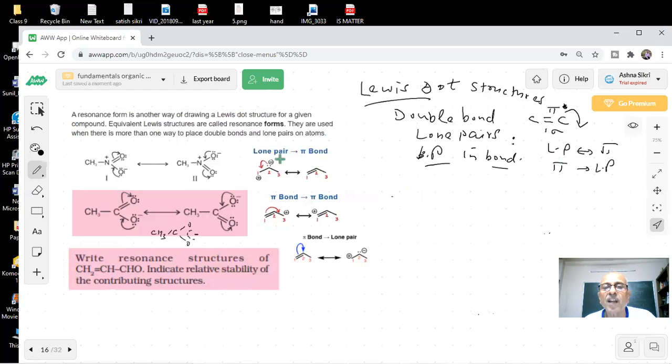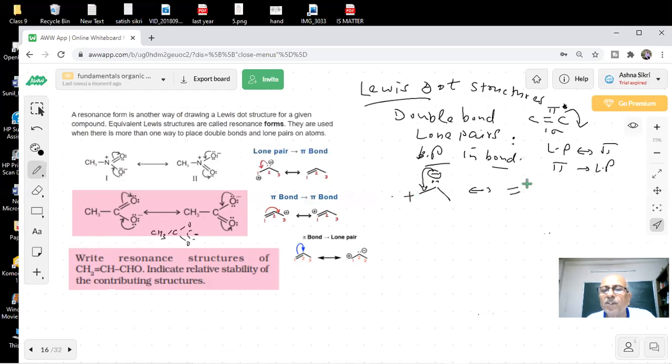Okay. So here I have shown a situation where there is a lone pair and it can become a bond pair. For example, this is my lone pair, and there is a positive charge here. What is going to happen here? This lone pair can shift here, and then what will happen?